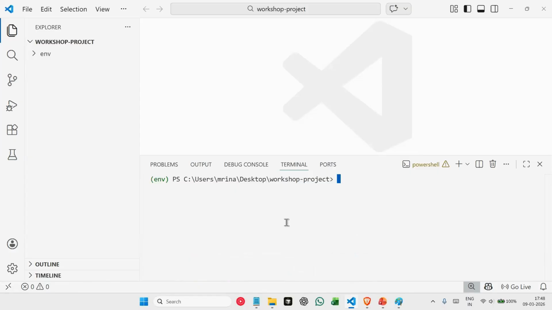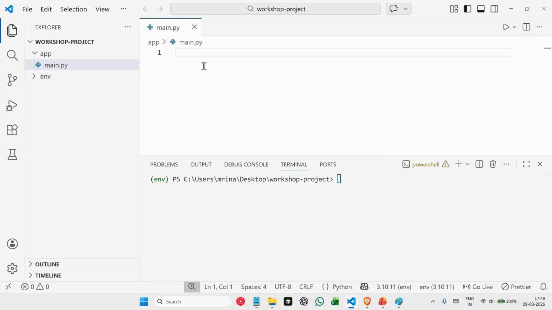Now what we'll do is we'll create our project structure, and then we'll write our first FastAPI application. Okay. Now, first thing I'll do is create a folder called app. So I'm inside this app folder. We will be having all of our files, Python files that we'll be creating for different purposes. Okay. First, I create a file called main.py.